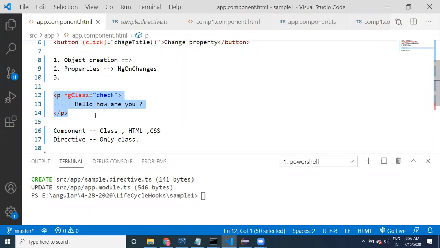But coming to a component, that is also reusable. You can write one component and reuse it throughout the application wherever you want. That particular component is related to HTML and CSS. View logic is also available. Then we are going to write a component. Fine.